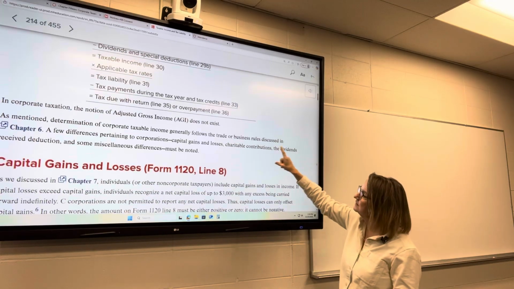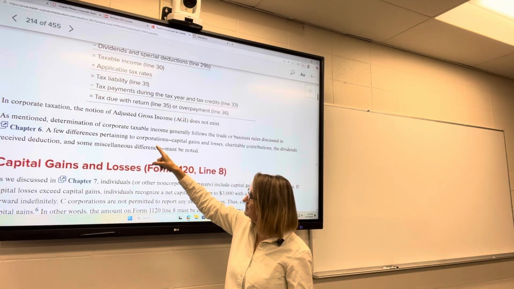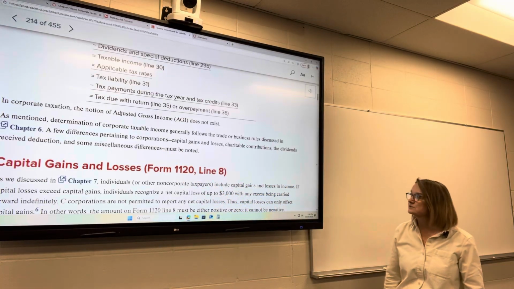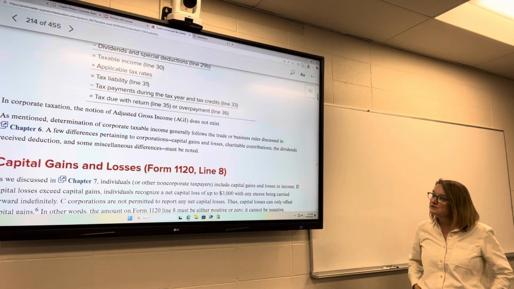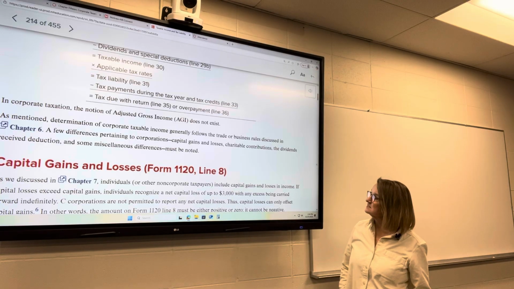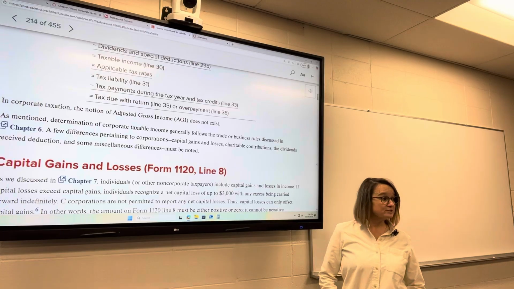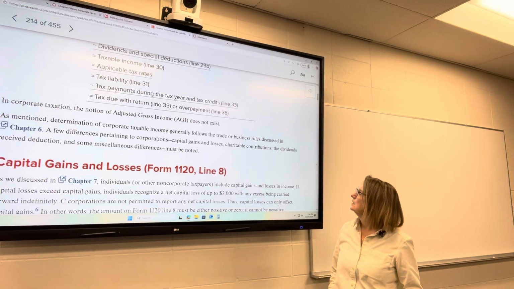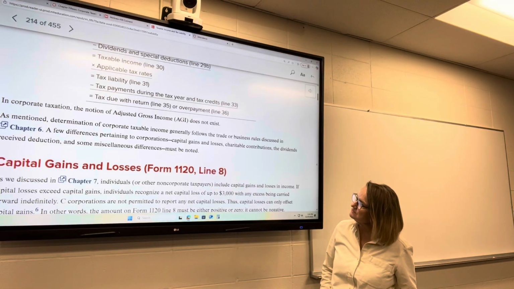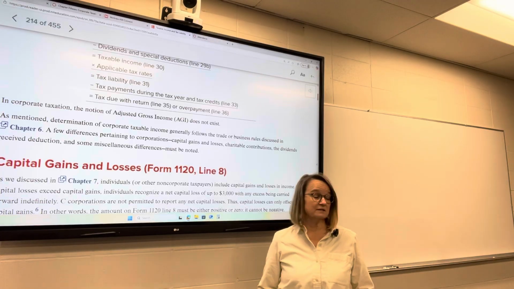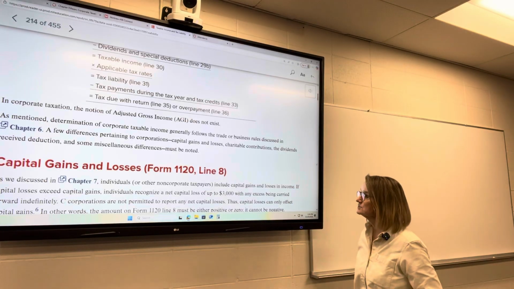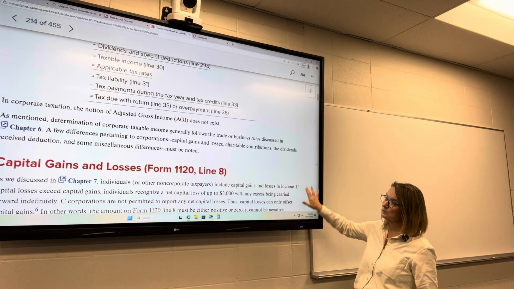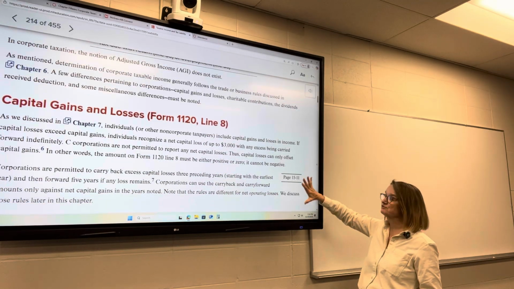Like I said, the determination of corporate taxable income follows the trade or business rules discussed earlier. There are a few differences. Like I said, the capital gains and losses. Charitable contributions have some special rules. Dividends received deduction only applies to corporations. And there are some other miscellaneous deductions. So here we go. We're going to talk about the differences now.